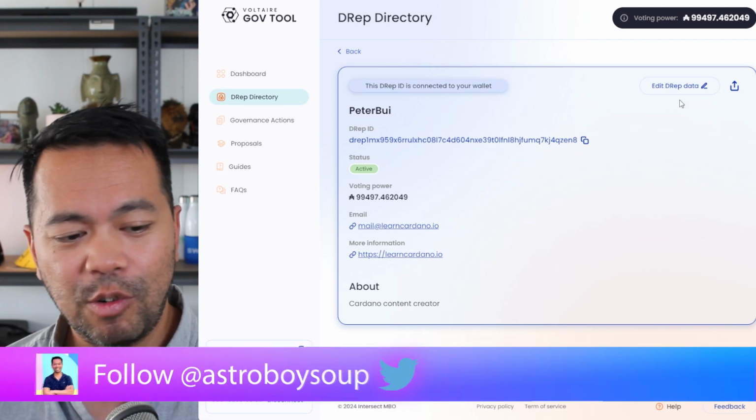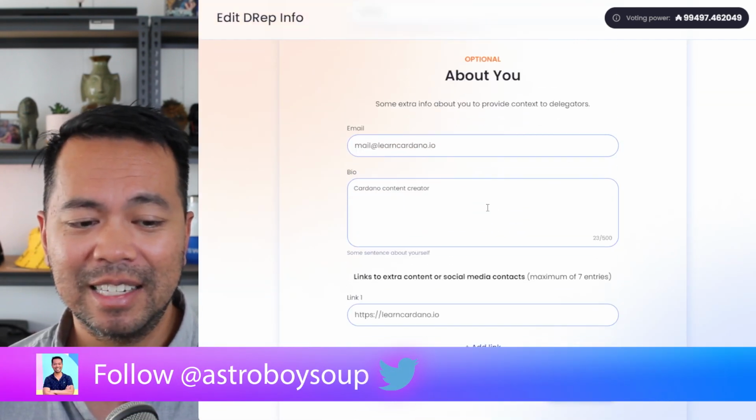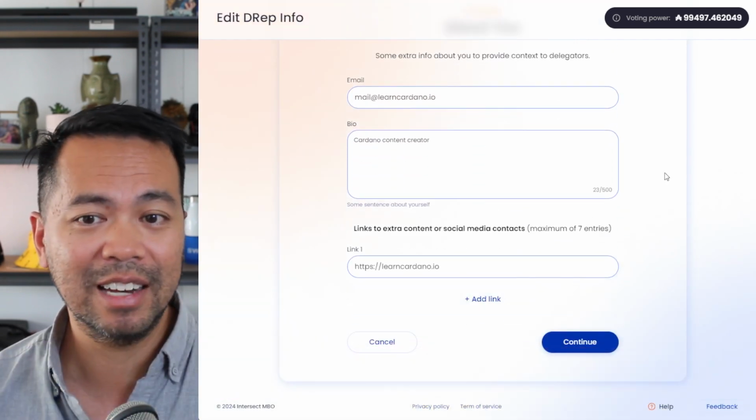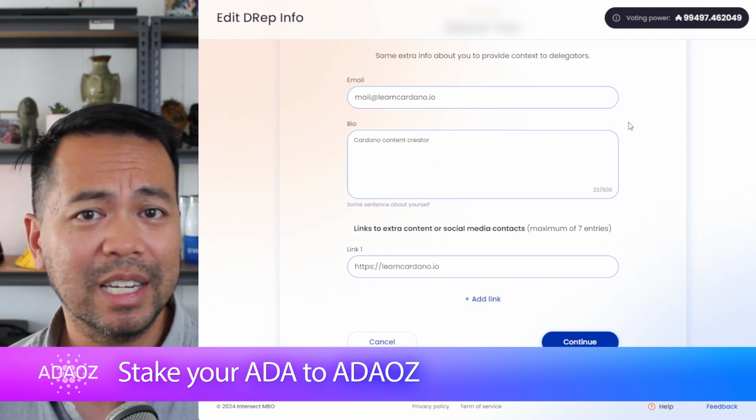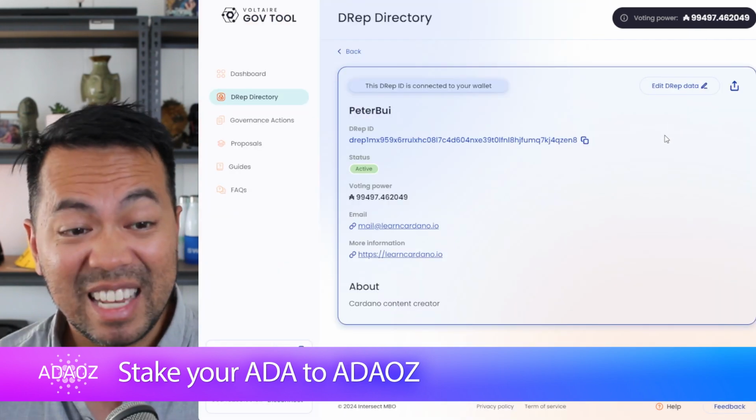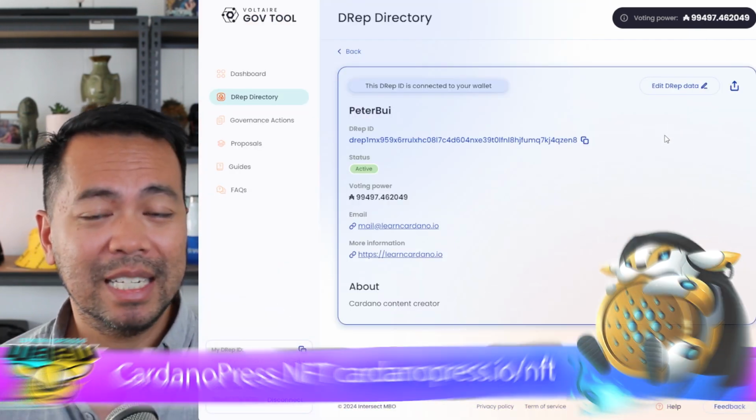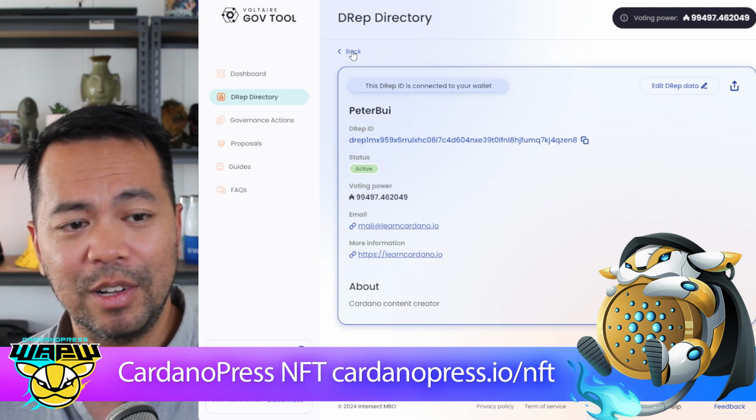Now, if anything's incorrect here, you can go back in and edit this. You do need to upload that file again. So it's just a simple process of repeating all those steps. But that's it. It is really easy to become a DRep and participate in Cardano governance in the future.